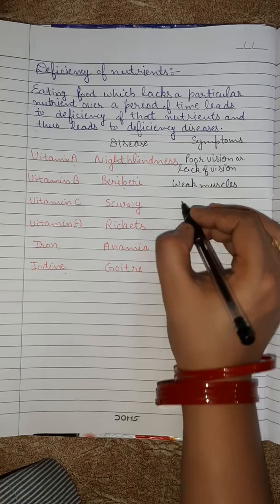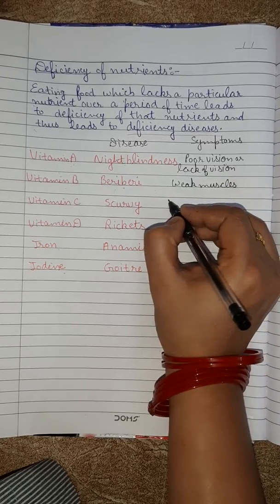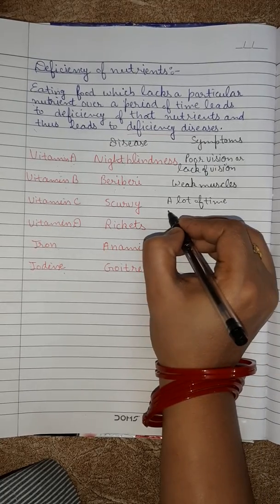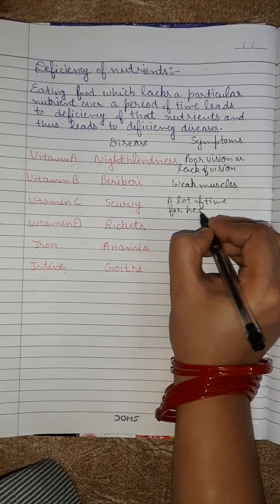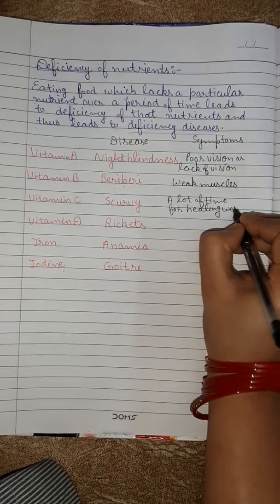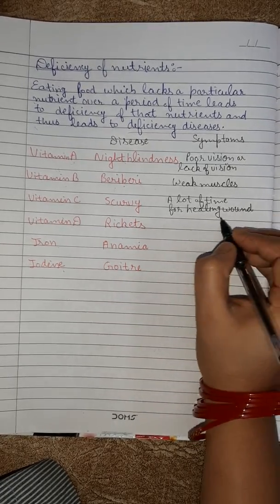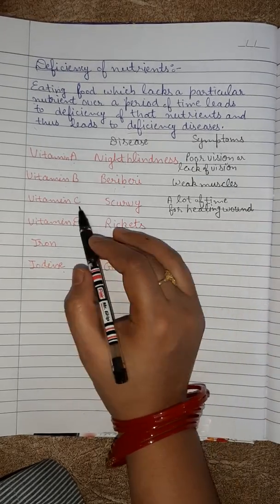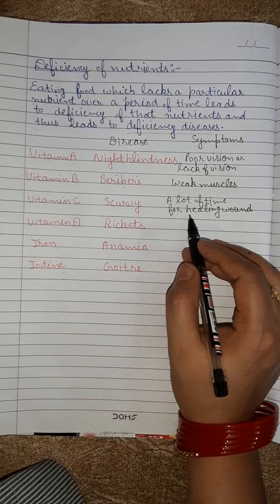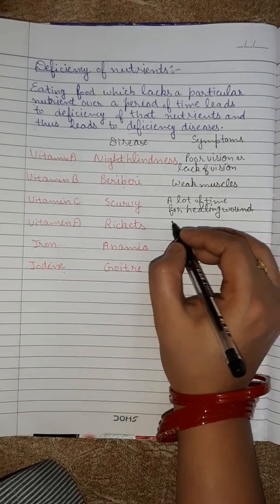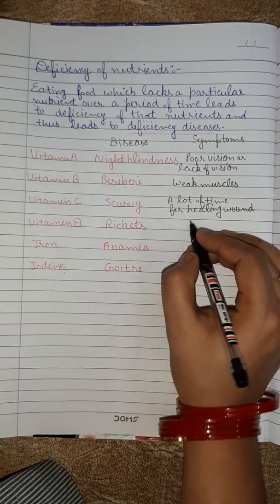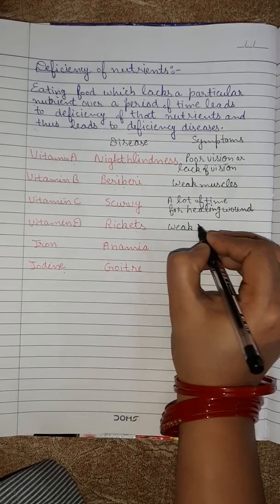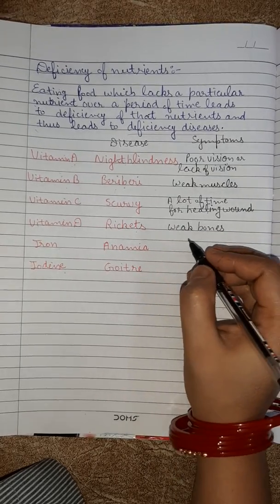And vitamin C deficiency leads to a lot of time for healing wounds. As we know, if we get a wound on our skin, then it will take time to get healed, and if there is a deficiency of vitamin C, then it will take more time to get healed. Due to the deficiency of vitamin D, it leads to the disease rickets, and symptoms of rickets are weak bones, or bones get bent also.